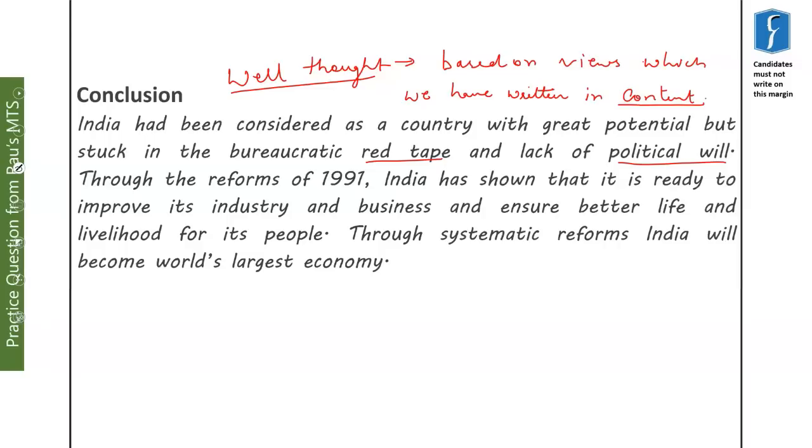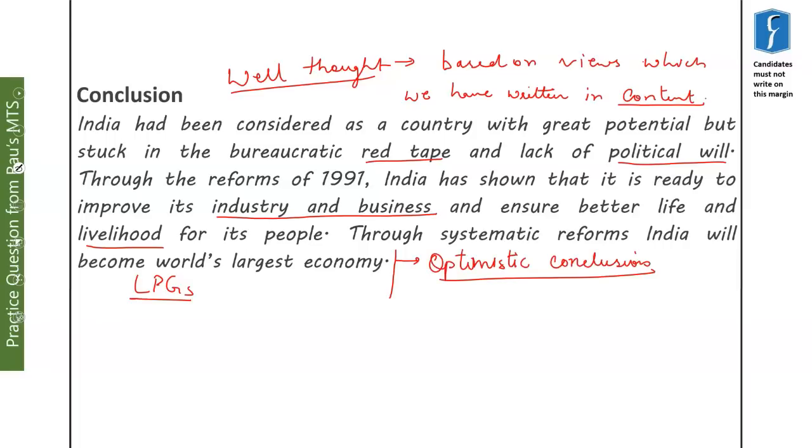Through the reforms of 1991, India has shown that it is ready to improve its industry and business and ensure better life and livelihood for its people. How could we do this? We could do this with the introduction of LPG. Through systematic reforms, India will become the world's largest economy. So this is a very hopeful, optimistic conclusion. In the answer of such questions, we should always write an optimistic conclusion which shows that we can reach great heights in future.